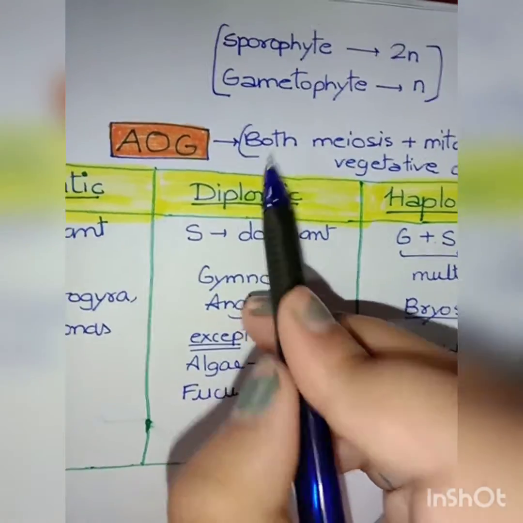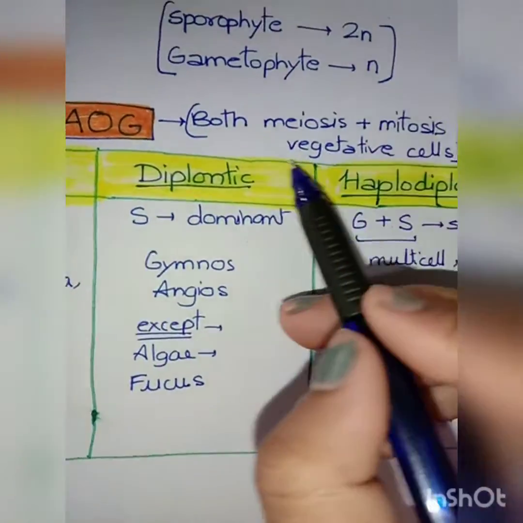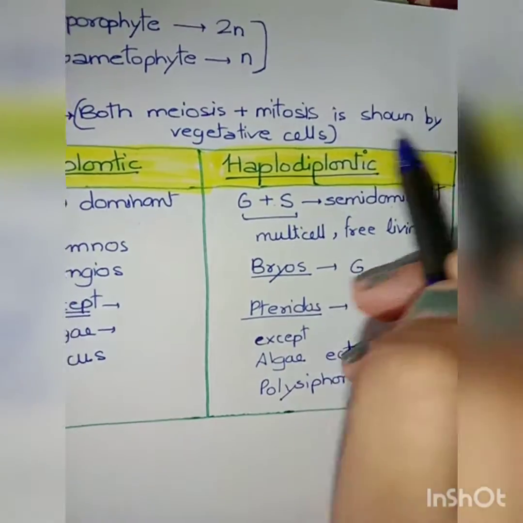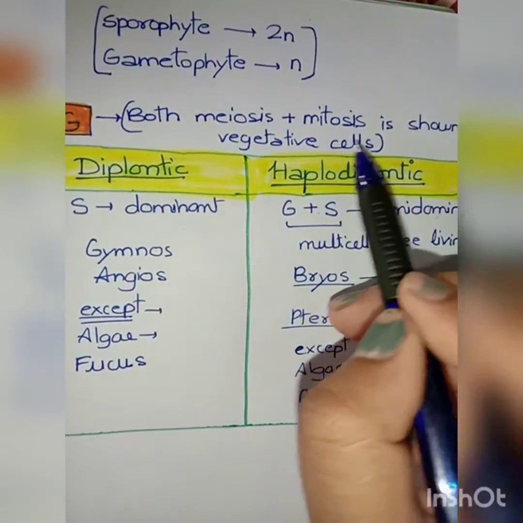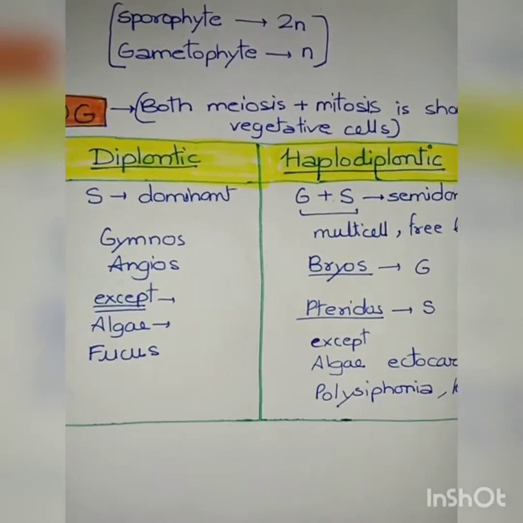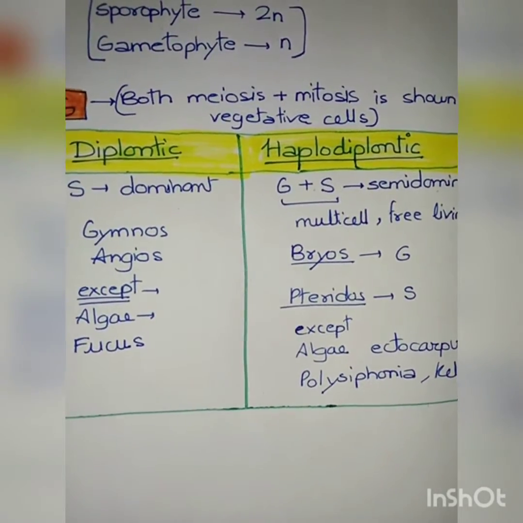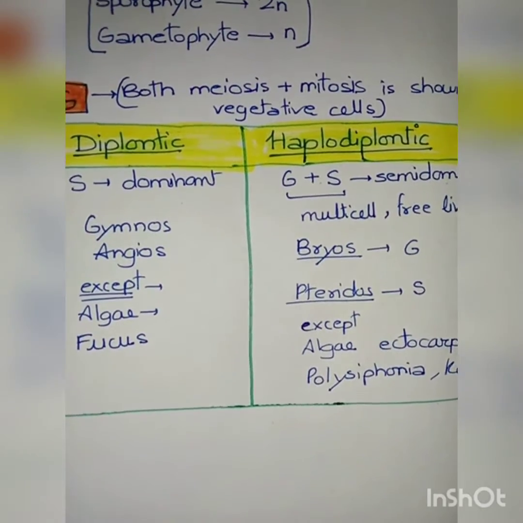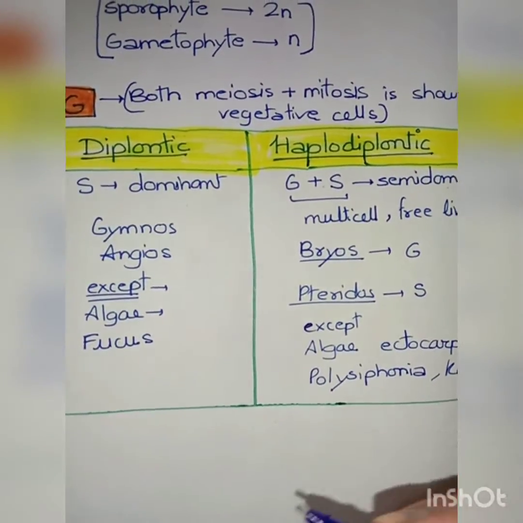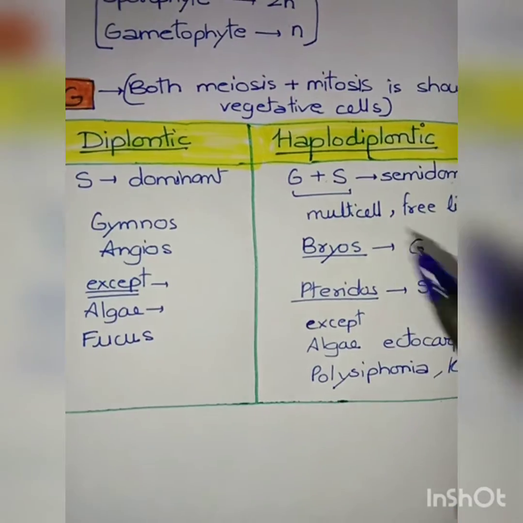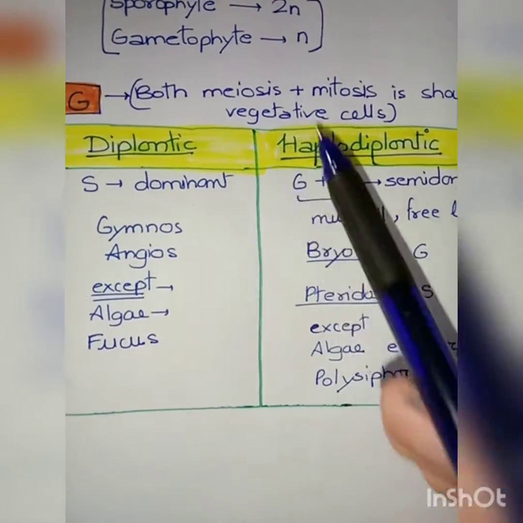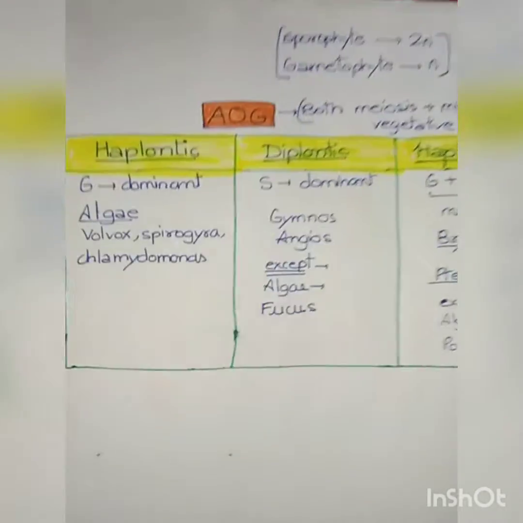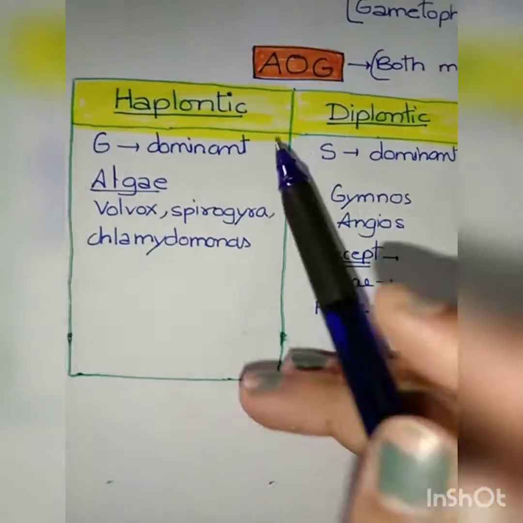In case of plants, alternation of generation occurs. What does it mean? It actually means that in plants, both meiosis and mitosis are shown by the vegetative cells, that are the body cells. If we see in case of animals, the body cells just show mitosis but not meiosis. For meiosis there are only sexual cells like our gametes and all, but in case of plants, all vegetative cells can show meiosis and mitosis. Okay, now let's study about it.